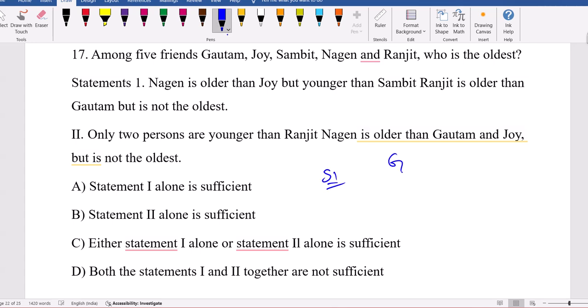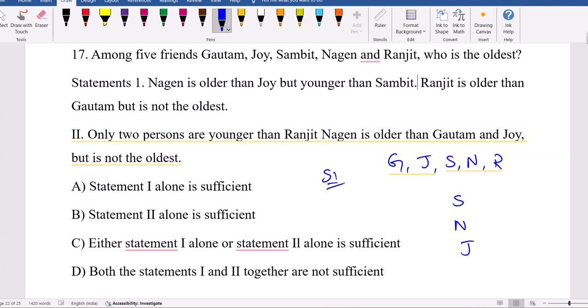So G, J, S, N, R. Nagin is older than Joy, but younger than Sambit. Ranjit is older than Gautam, but not the oldest.